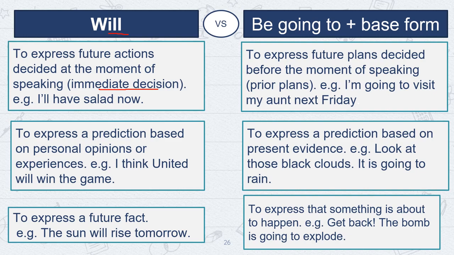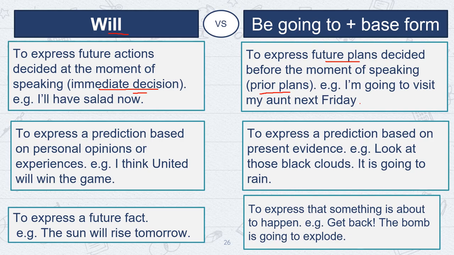Whereas be going to plus V1 is used to express future plans decided before the moment of speaking, or we can say prior plans. For example, I am going to visit my aunt next Friday.